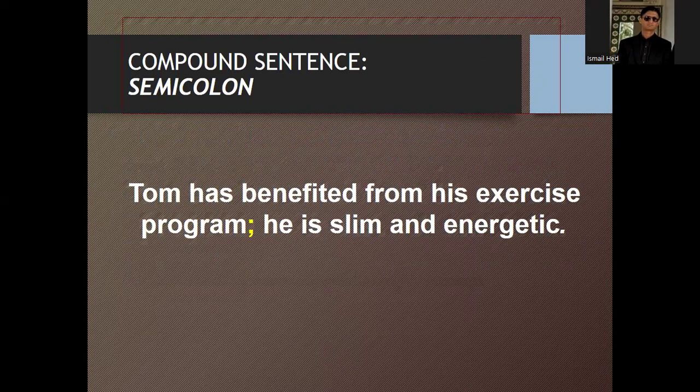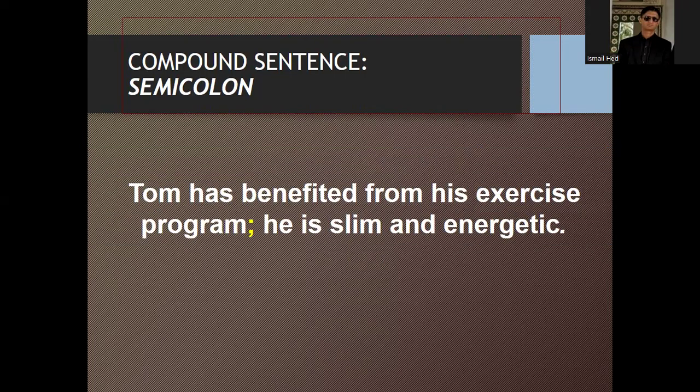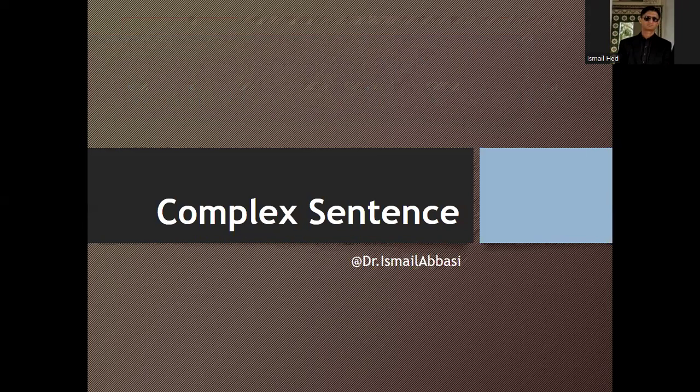Likewise, in a compound sentence with a semicolon, you can see: Tom has benefited from his exercise program; he is slim and energetic. So here you can also see the use of a semicolon to show the combination of a compound sentence by the usage of two independent clauses.